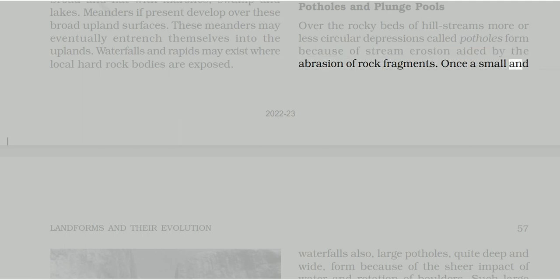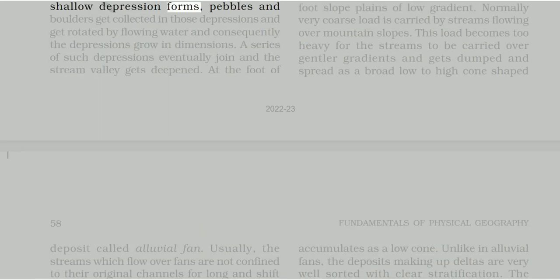Once a small and shallow depression forms, pebbles and boulders get collected in those depressions and get rotated by flowing water, and consequently the depressions grow in dimensions. A series of such depressions eventually join and the stream valley gets deepened.